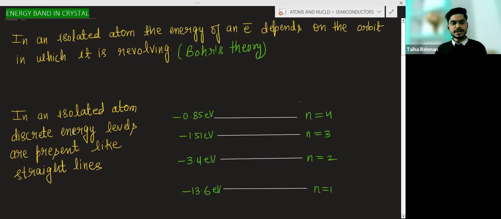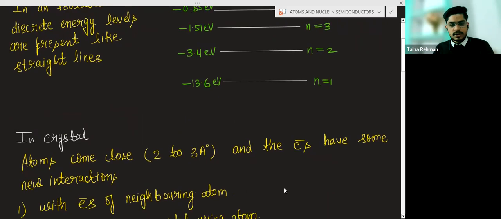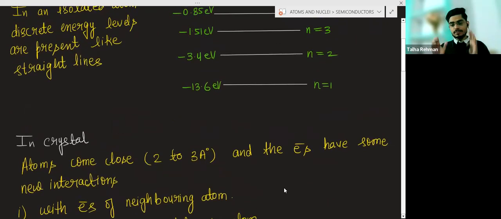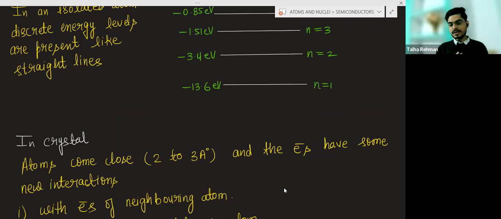So in an isolated atom, discrete energy levels are present, like a straight line. We will represent the energy with the help of this straight line. This straight line means only one energy level is there. After that, a crystal is made up of atoms. When atoms come closer, there is a formation of the crystal.